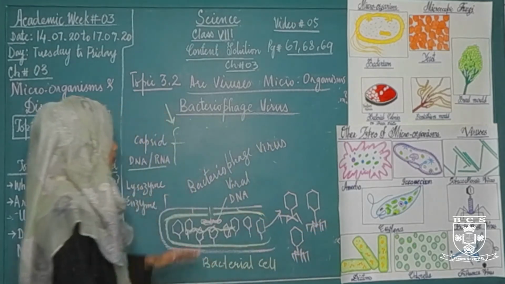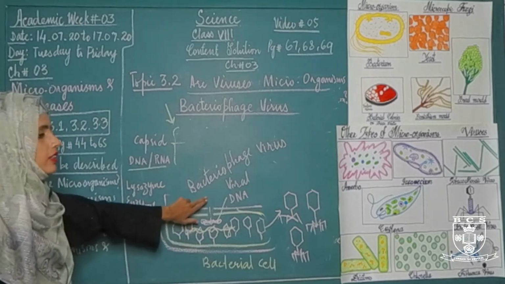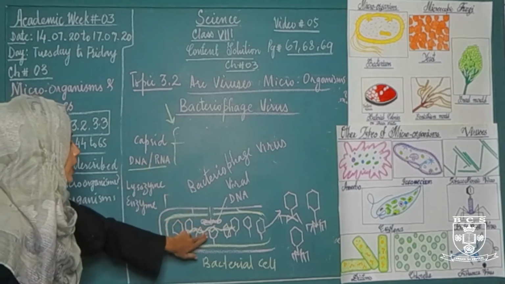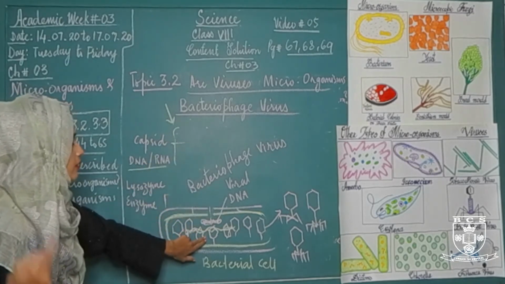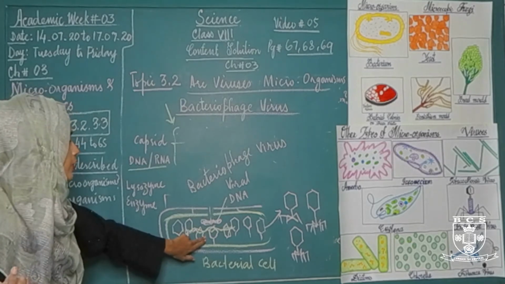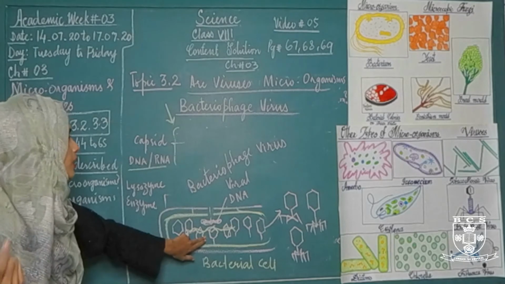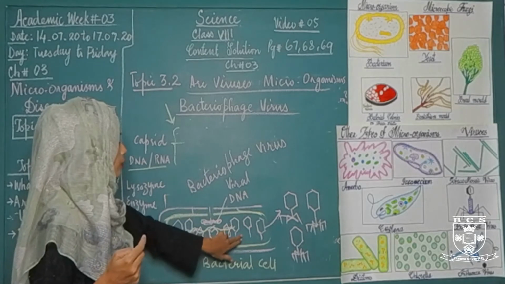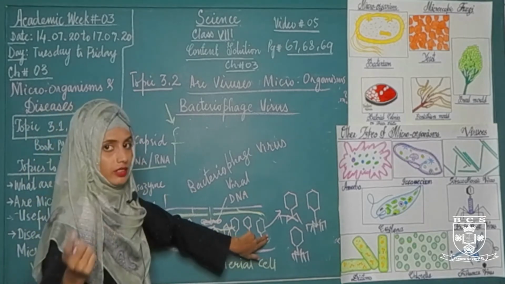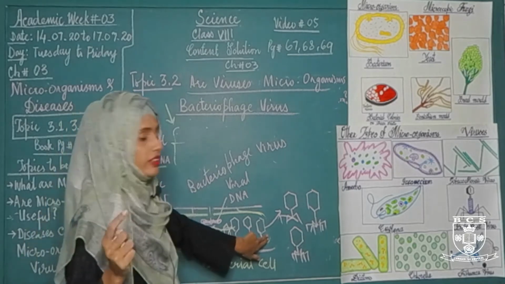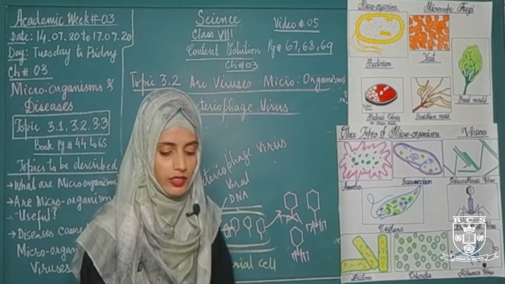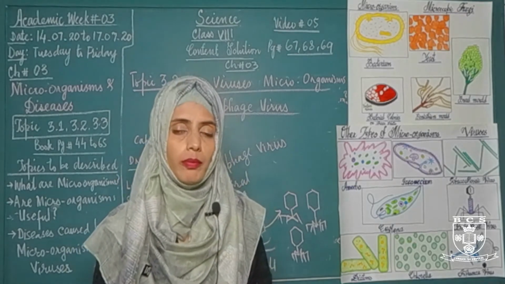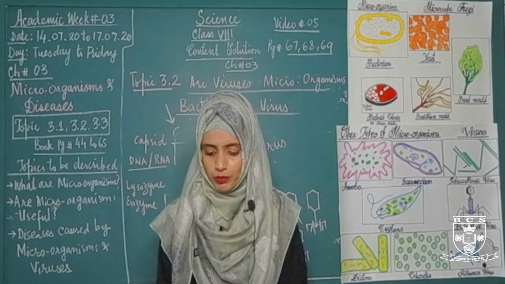Okay. What happened? First of all, the bacteriophage virus attached on the bacterial cell and transferred its DNA into the bacterial cell, and its head and tail were removed, and after that it makes its copies. What are the copies of bacteriophage virus? Same type of organisms like bacteriophage viruses. When a number of bacteriophage viruses are formed inside the bacterial cell, they exert pressure on the bacterial cell wall and cell membrane. As a result, the bacterial cell wall and cell membrane rupture, and these bacteriophage viruses are released from that bacterial cell. This is the process of increase in numbers of bacteriophage virus, which we also call reproduction in viruses.